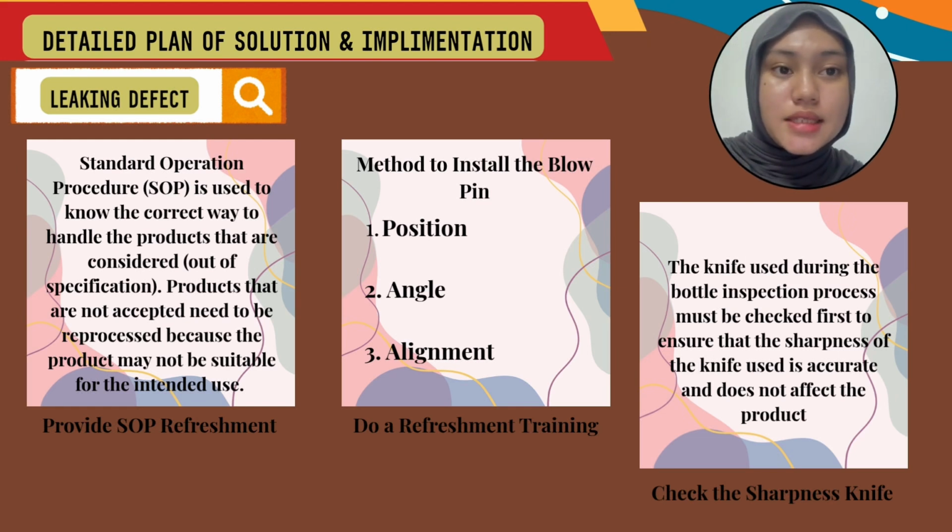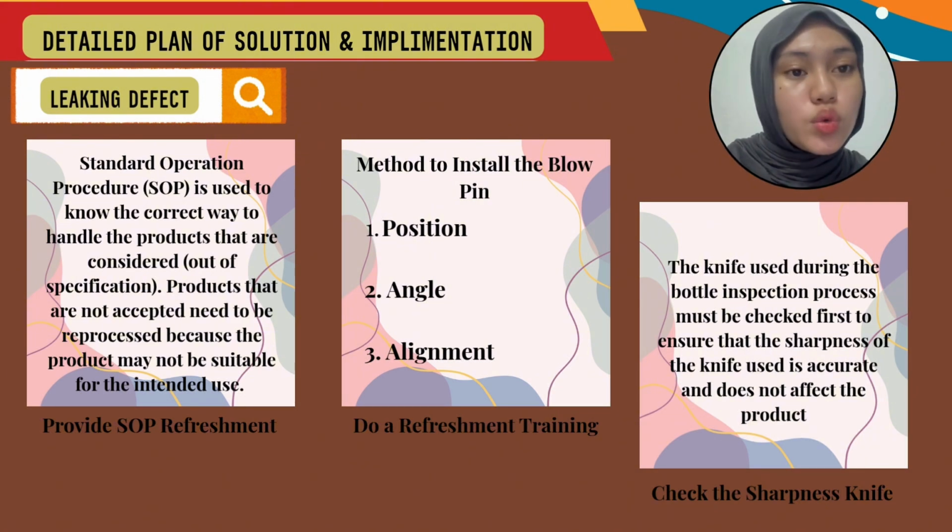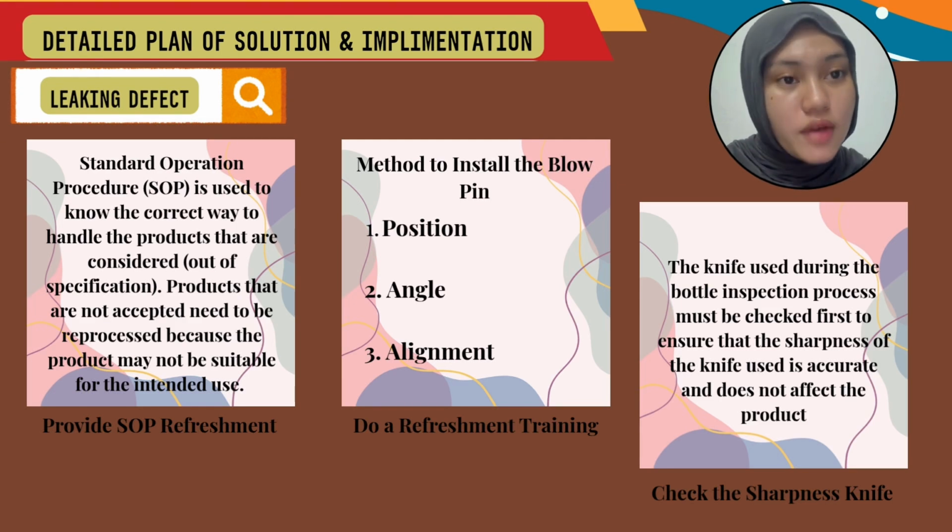The second improvement suggestion is to do refreshment training. If the alignment of the blow pin is not correct, the bottle may become too thin, causing holes and leaking. This will then result in the bottle being damaged and not having the correct shape. So before operating the blow pin, the method of installing the blow pin must be studied carefully first so that the method used is accurate and does not affect the blow pin process during production. Therefore, we need to study the method to install the blow pin correctly.